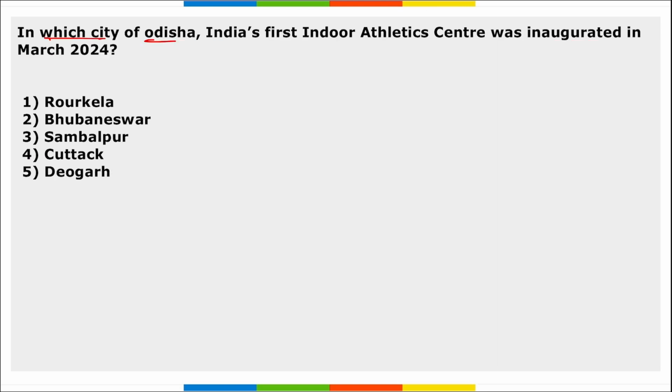Next, in which city of Odisha India's first indoor athletics center was inaugurated in March 2024? So in the state of Odisha, in the city of Bhubaneswar. Right, Naveen Patnaik, the Chief Minister of Odisha, has inaugurated India's first indoor athletics center, that is a state-of-the-art indoor aquatic hub at Kalinga Stadium in Bhubaneswar, Odisha.